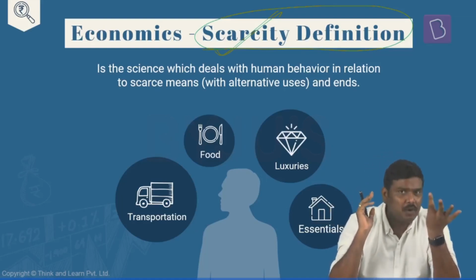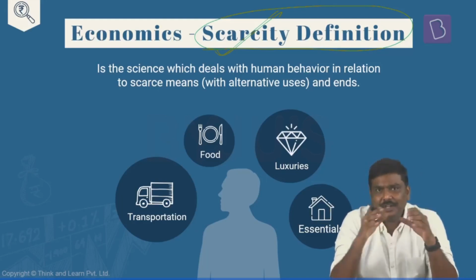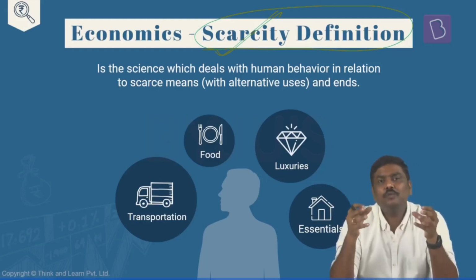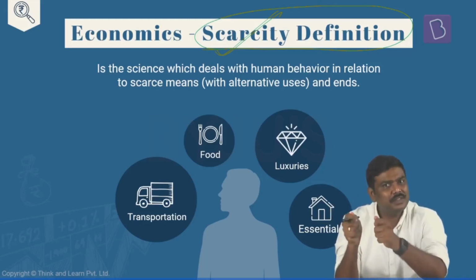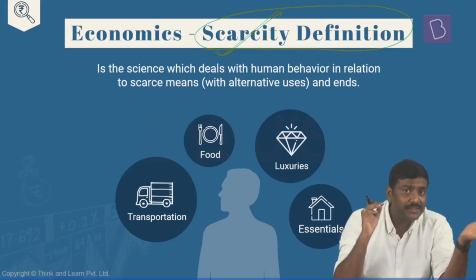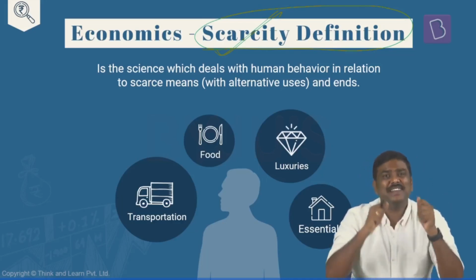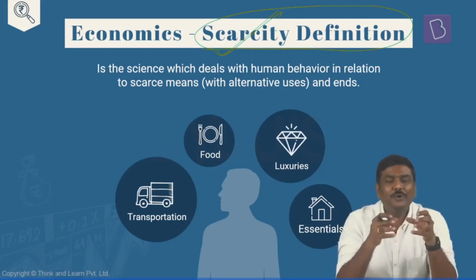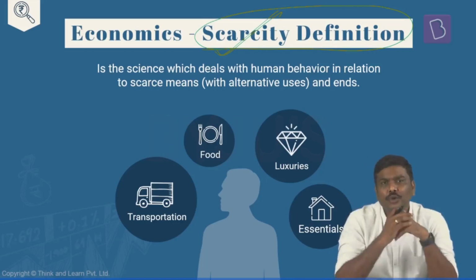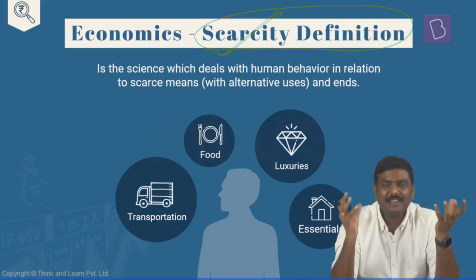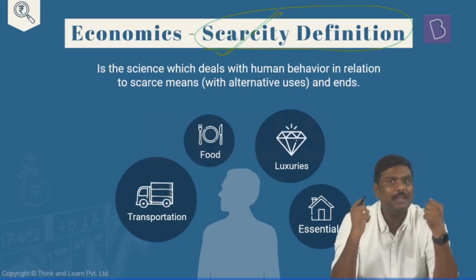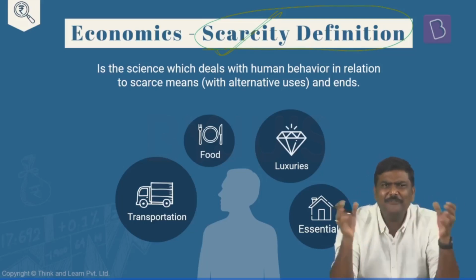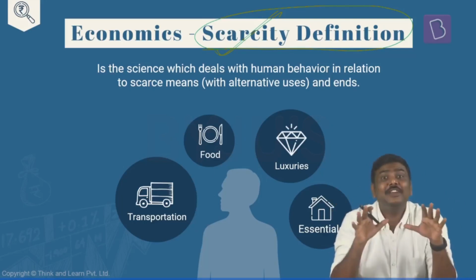But how do you define economics? Let me give a definition here. Generally, as human beings, we would want to purchase a lot of goods and services in the market. We would want to invest in the market. We would want to purchase cars in the market. We would want to eat foods in the market. We want to travel, etc. So the basic idea is our wants are too many. We want to purchase everything that is available on the earth, given a chance.